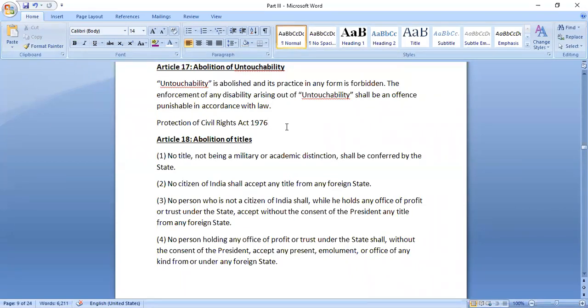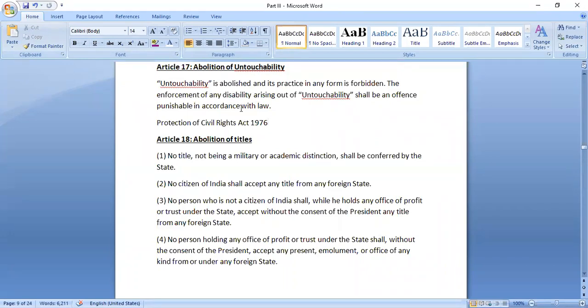Similarly, we have other laws also, like the Untouchability Offences Act, which was introduced after the Constitution came. Then we have various laws regarding manual scavengers, their protection, their rehabilitation.